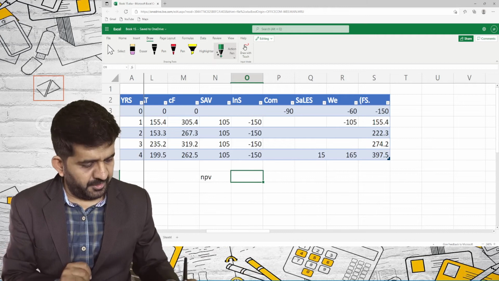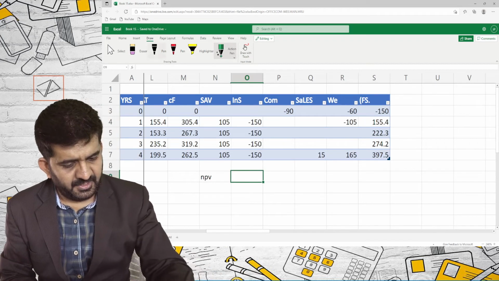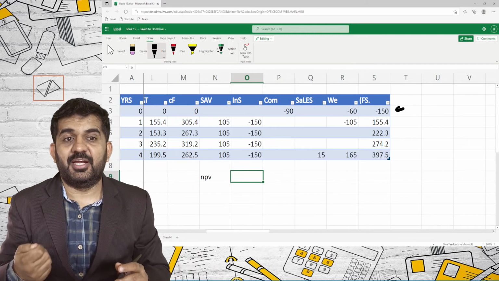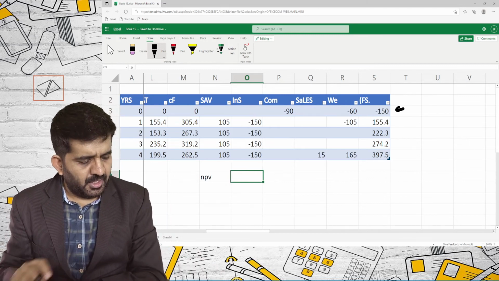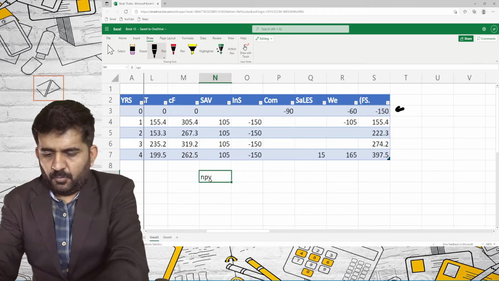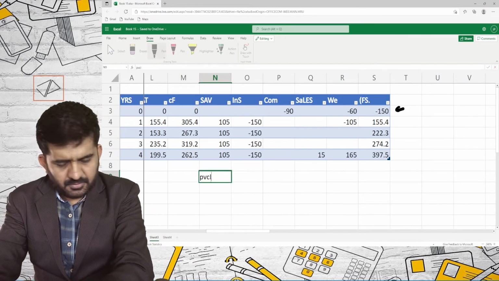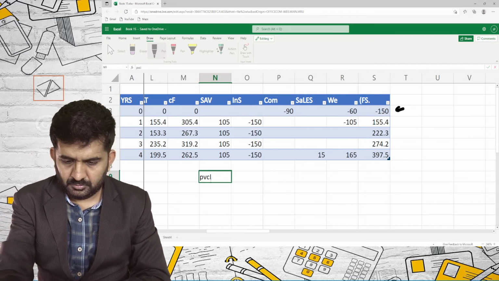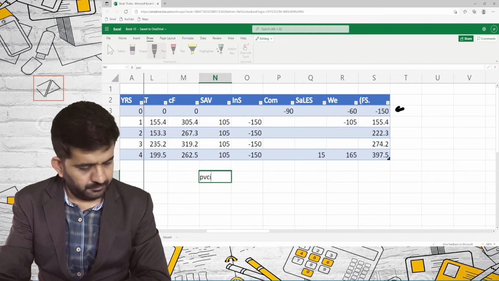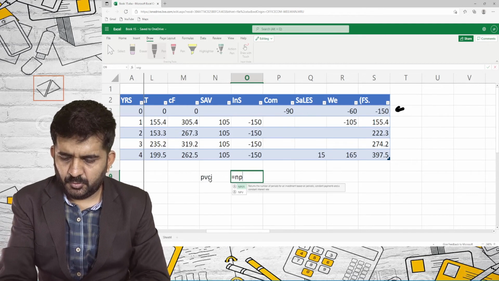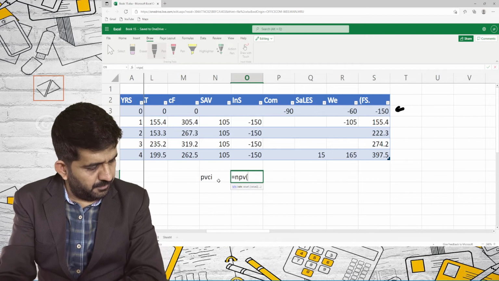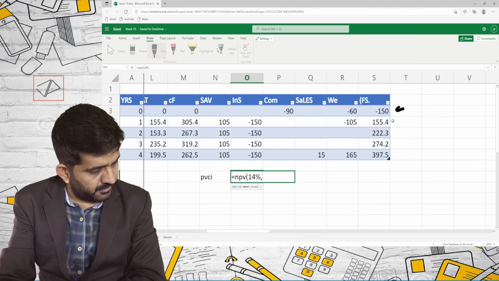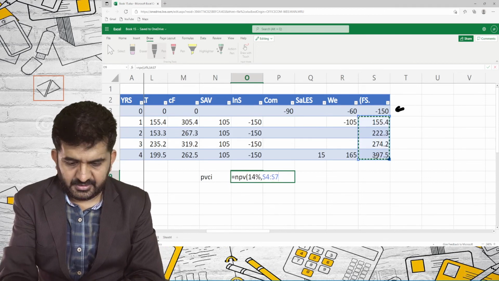NPV will have to find it out again because this 150 is at the end of 0 year, right? It would have taken at the end of first year. So what I will be doing, I will be finding out present value of cash inflow by just doing NPV at 14% rate of interest of all these 4 cells.